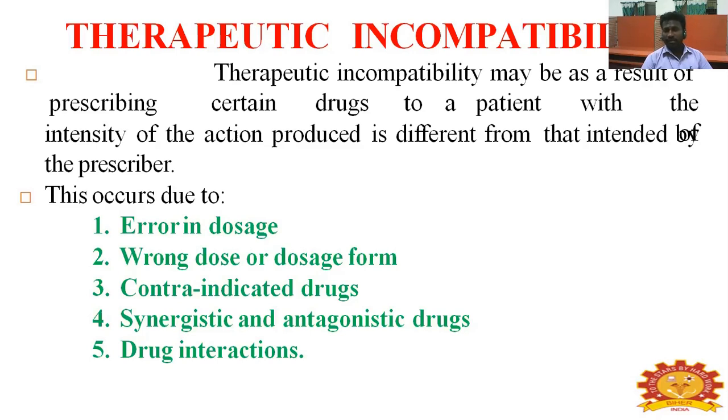Therapeutic incompatibility: when a certain drug is prescribed to a patient, the intensity of action produced is different from the intent of the prescription. This occurs due to error in dosage, wrong dose or dosage form, contraindicated drugs, synergistic and antagonistic drugs, and drug interaction. They occur due to five methods.